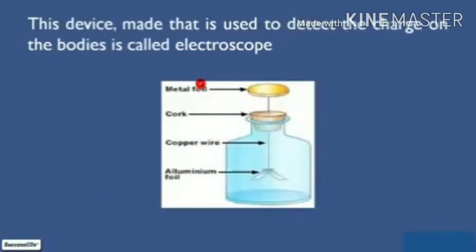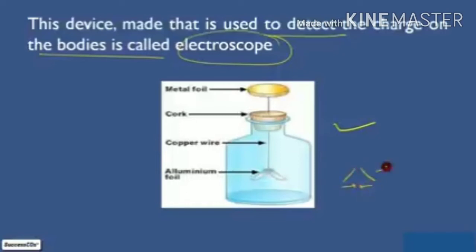The device that is used to detect the charge on bodies is called an electroscope. Actually, children, in this activity we have made an electroscope. You can see here is a bottle, in the bottle there is a cork, inside it there is a copper wire, which is a metal, and at the end there are two aluminium foils.